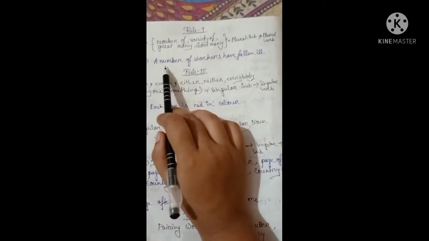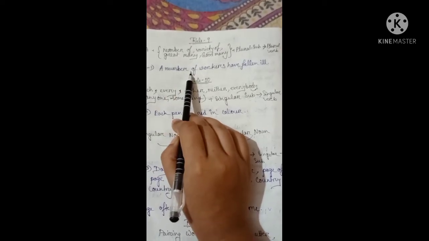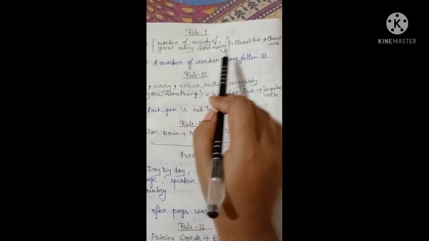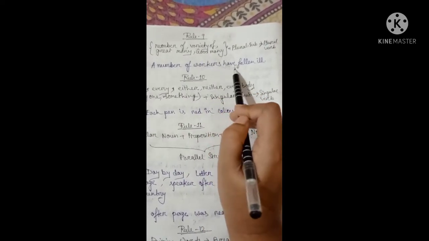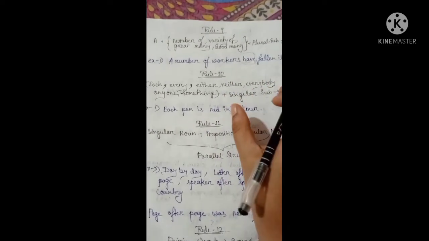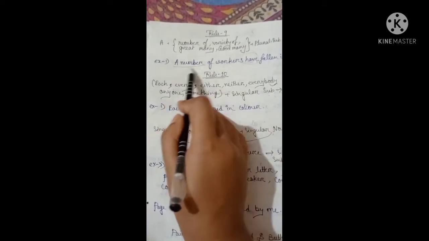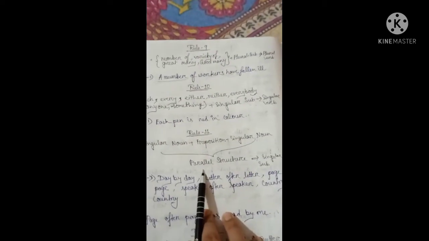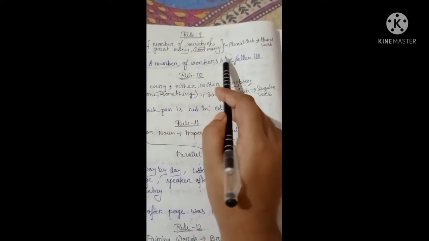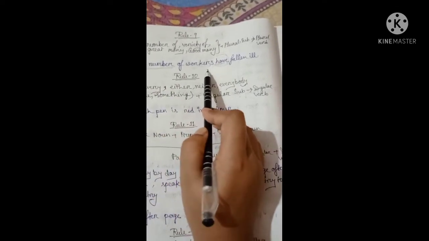If a sentence starts with "a number of" or "a variety of", "a great many" or "a good many", then it will take a plural subject and a plural verb. That clears the confusion about the difference between "a number of" and "the number of". "A number of" always takes a plural subject and a plural verb, but "the number of" always takes a plural subject and a singular verb.